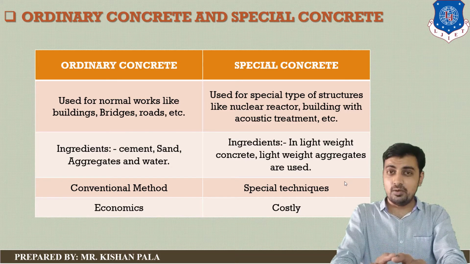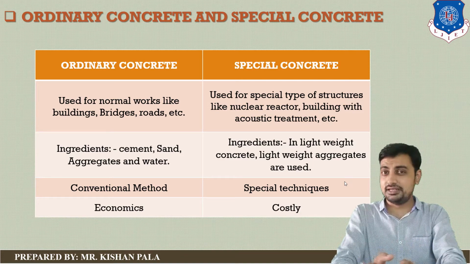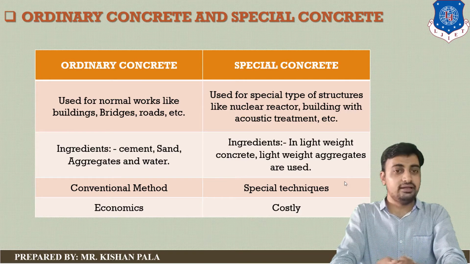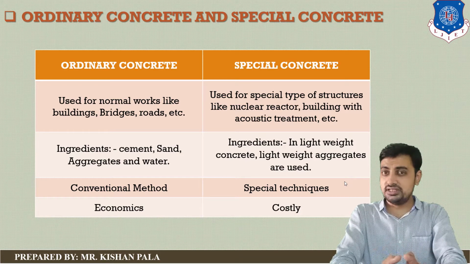Ordinary concrete is prepared by the conventional method, and special concrete is prepared by special techniques. Ordinary concrete is economical as compared to special concrete, and special concrete is costlier than conventional concrete.